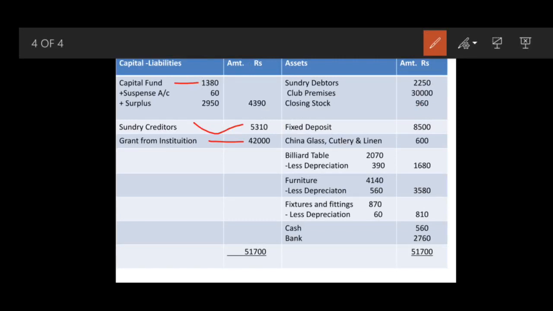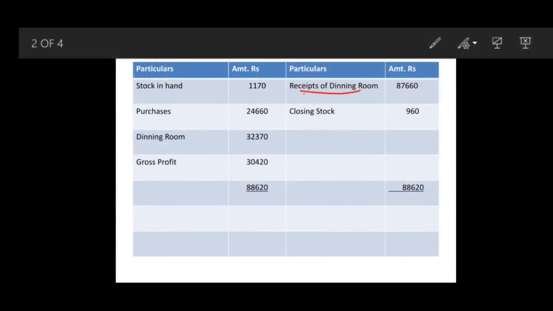Now we will switch towards the debit side. On the debit side, very first is stock in hand. This is opening stock in hand. So come to your trading account, stock in hand debit side 1170. Then purchases, very next to trading account debit side, purchase is 24660.